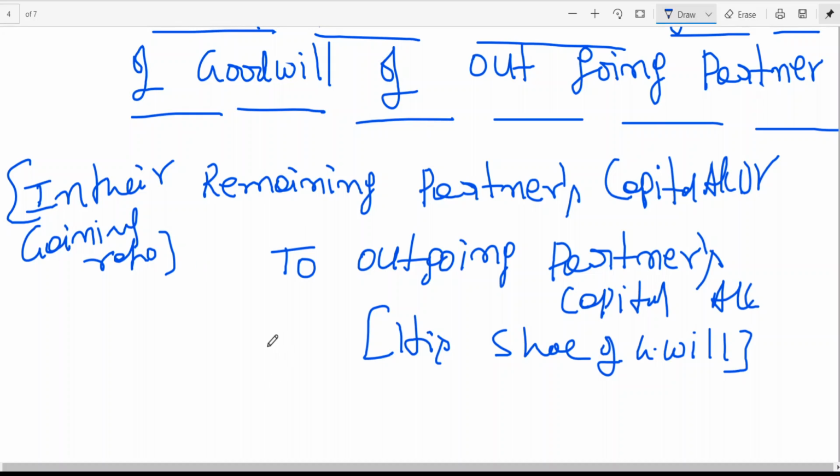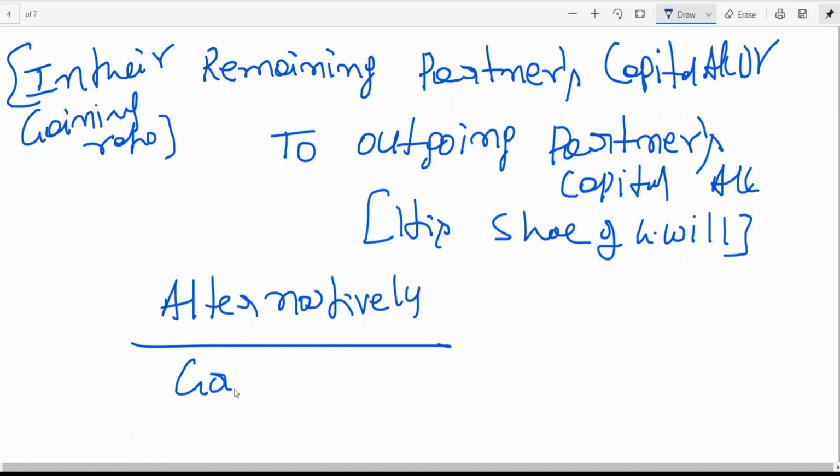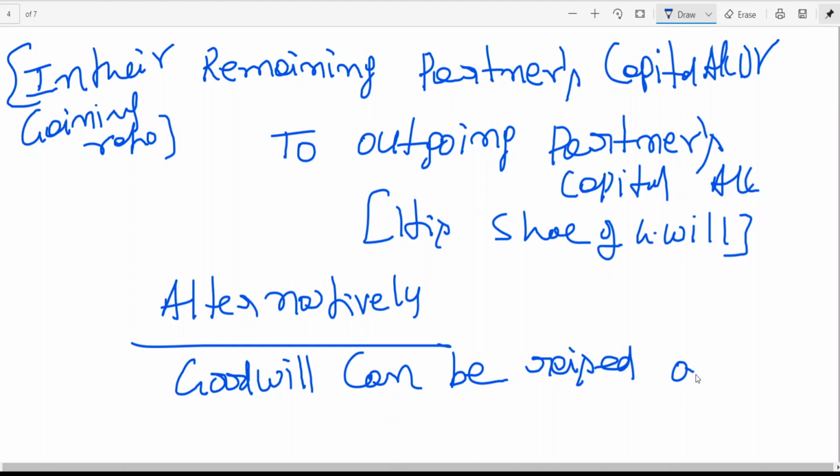For this also we got one alternative. Goodwill can be raised and written off.